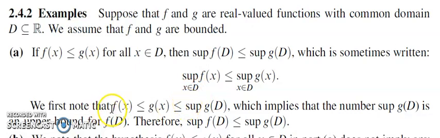And now we compare f of x with the supremum of g of D, which means that supremum of g of D is an upper bound of f of x. Now compare the supremum of f of x with its upper bound. Supremum of g of D is an upper bound of f of x. So supremum of f of D is less than or equal to supremum of g of D.